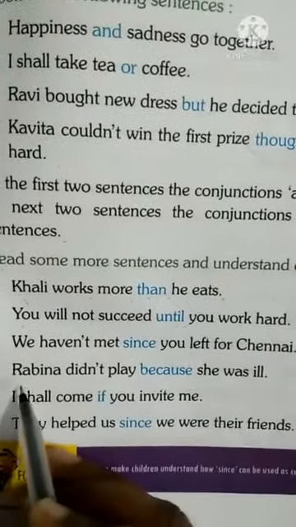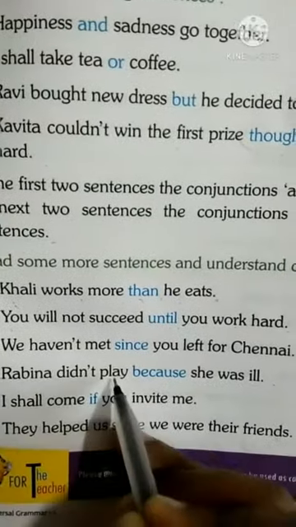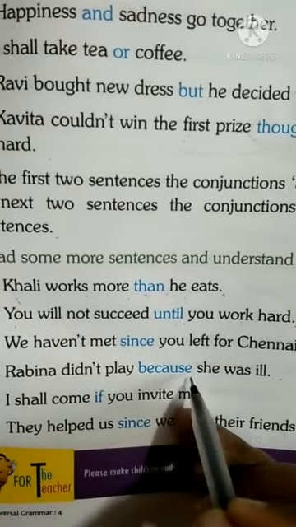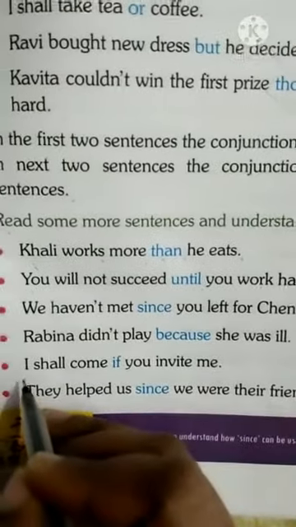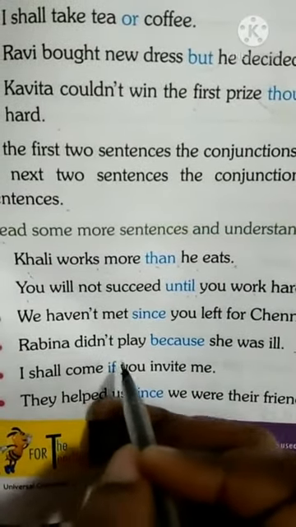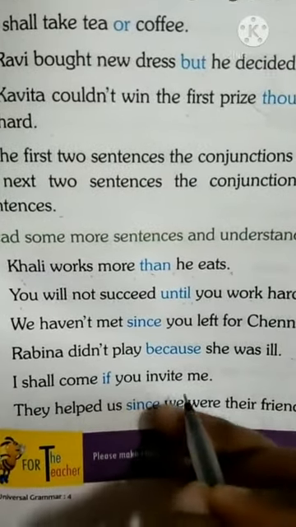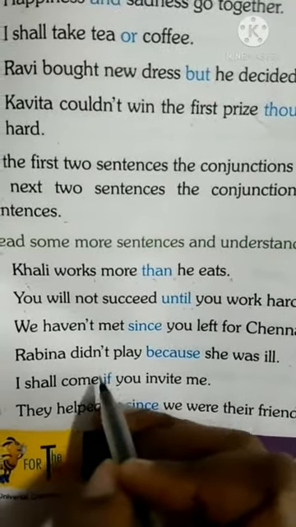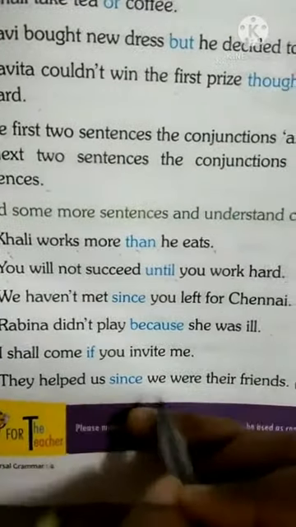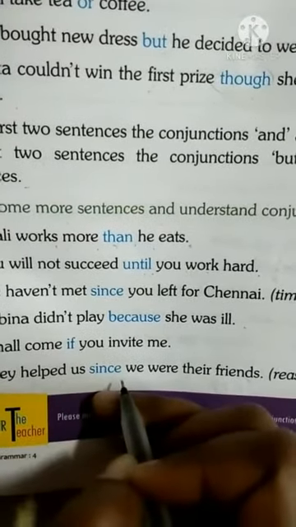Come to the next. Rabina didn't play because she was ill. So because is the joining word here. Next is, I shall come if you invite me. So if is a joining word. So it is a conjunction here. Come to the next. They help us since we were their friends. So since is also a conjunction.